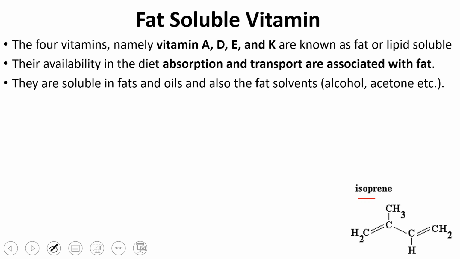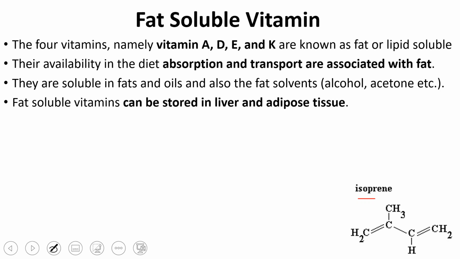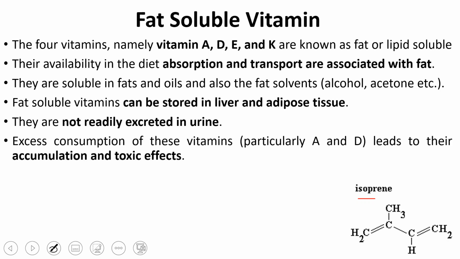They are soluble in fat or oils and also in fat solvents, that is, non-polar solvents. These fat soluble vitamins can be stored in the liver and adipose tissue. Because they are fat soluble, you cannot excrete them from your body through urine. So whenever you have a surplus amount of a fat soluble vitamin, it will be stored in adipose tissue and the liver, and it may cause a toxic effect. They are rarely excreted in the urine, and excess consumption of these vitamins, especially vitamin A and D, leads to toxic effects.